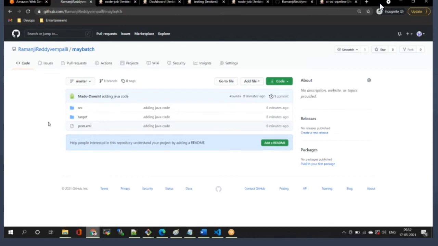Let's consider that for this application I want to add a new feature. Adding a new feature is nothing but new development.